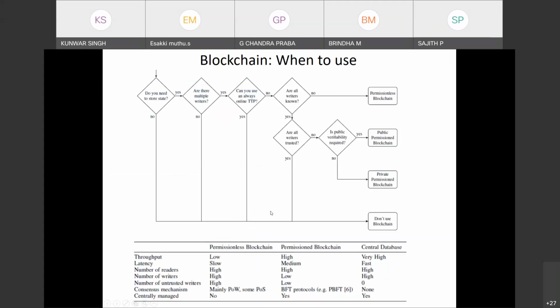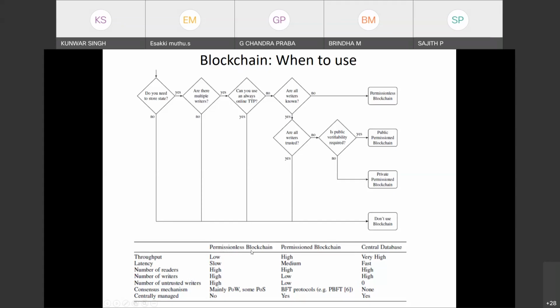So before that, one more slide. This slide you will see in many places. Obviously, the blockchain is a distributed database, where all the data are stored. So blockchain is basically like a database, you can say a distributed database. So it will be compared with the central database. Now if you see the bottom side, the throughput.